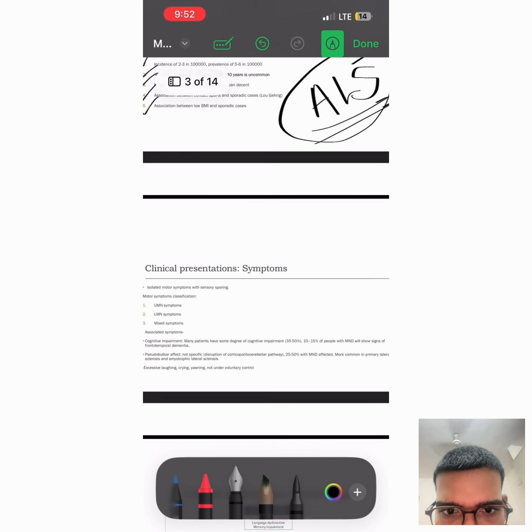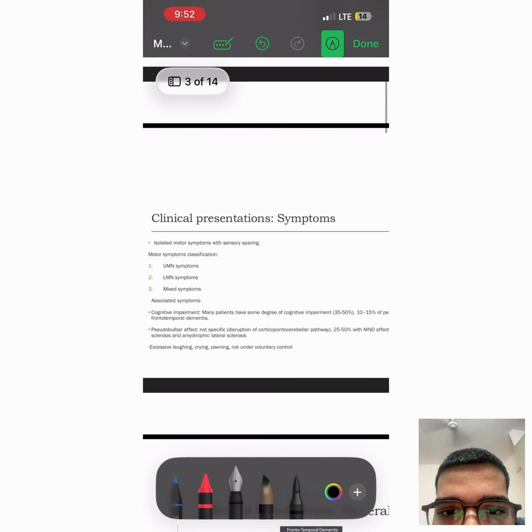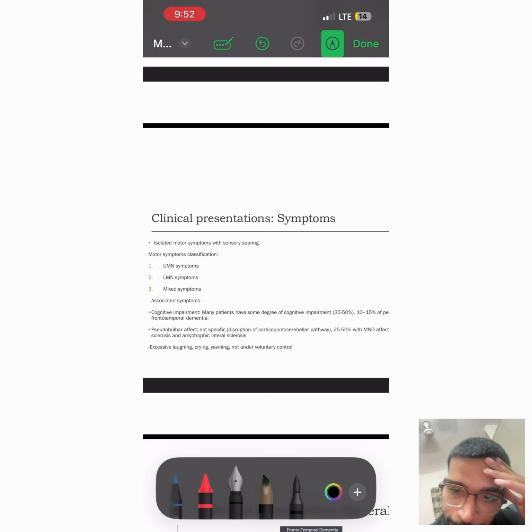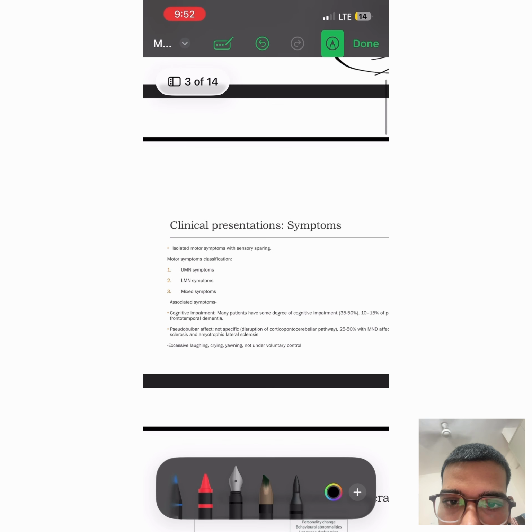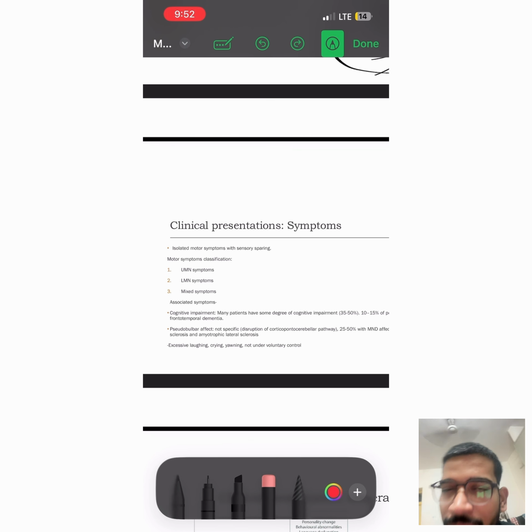This is isolated motor symptoms with sensory sparing. Obviously, it is a motor neuron disease, so there is sensory sparing, and the motor symptoms are classified into upper motor neuron symptoms, lower motor neuron symptoms, and mixed symptoms. The associated symptoms are cognitive impairment and a pseudobulbar affect, with excessive laughing, crying, yawning that is not under voluntary control.